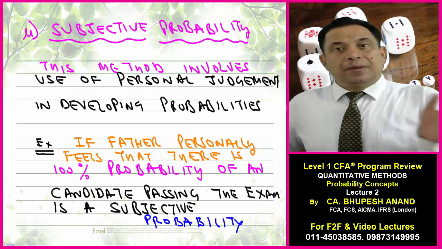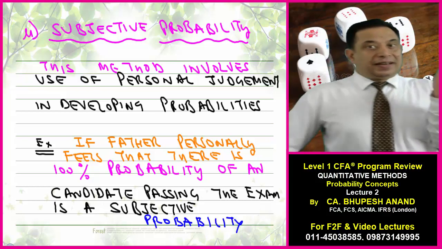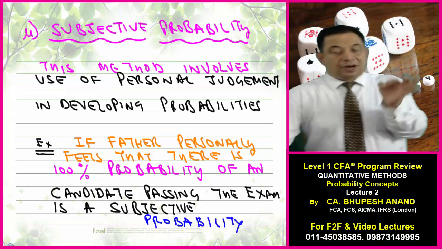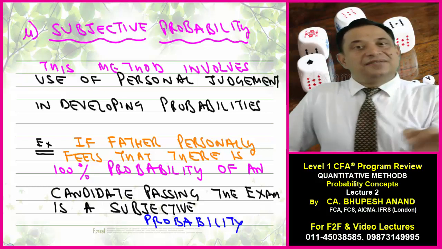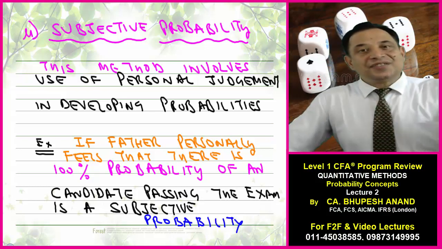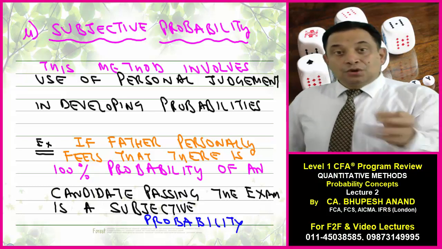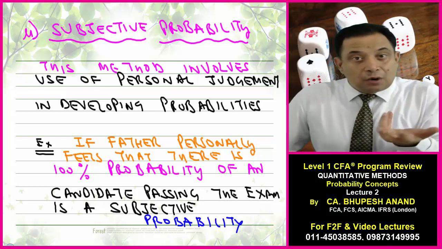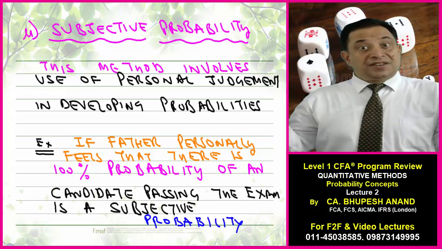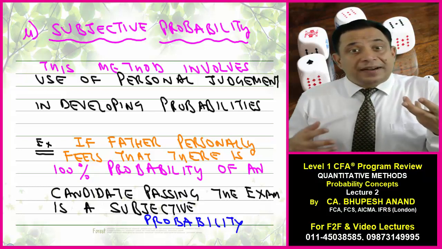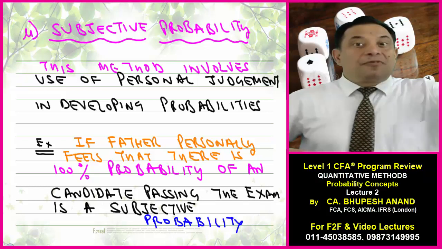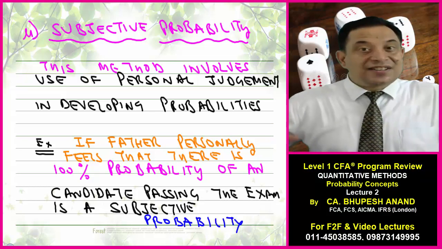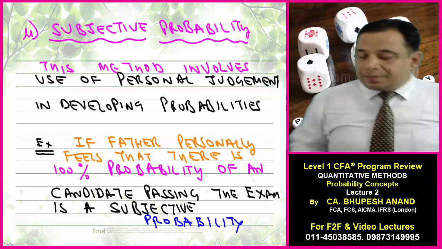I am using my personal judgment in developing probabilities, so I will say it is named subjective probability. If a father personally feels that his son will get 100% success in the CFA examination in the coming exams, I will say it is a subjective probability, because he is thinking without any past experience or without any logic and reasoning. Because if he is determining probability with the help of past information, that is empirical. And if he is determining the probability on the basis of logic and reasoning, that is priori. It means this is subjective probability.